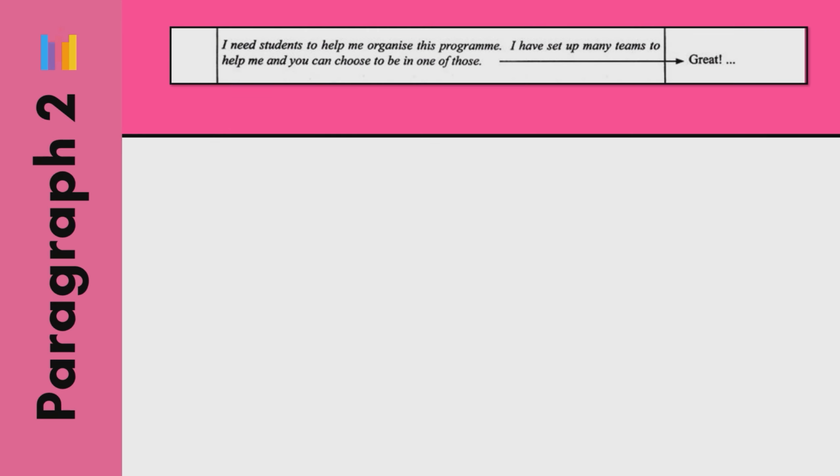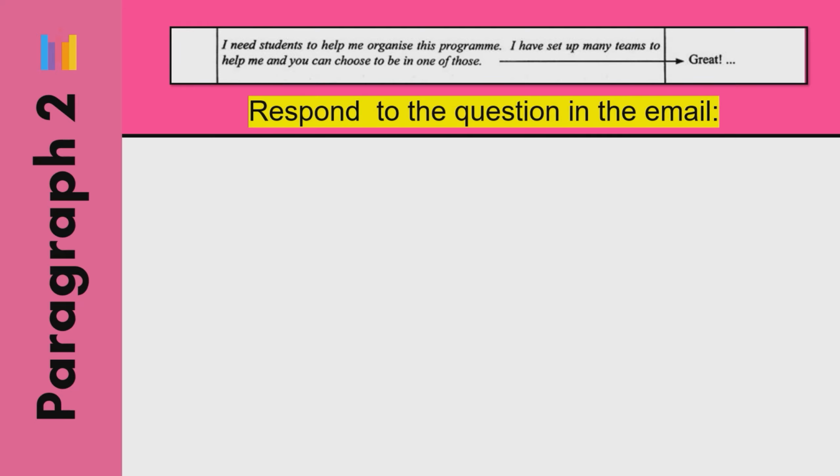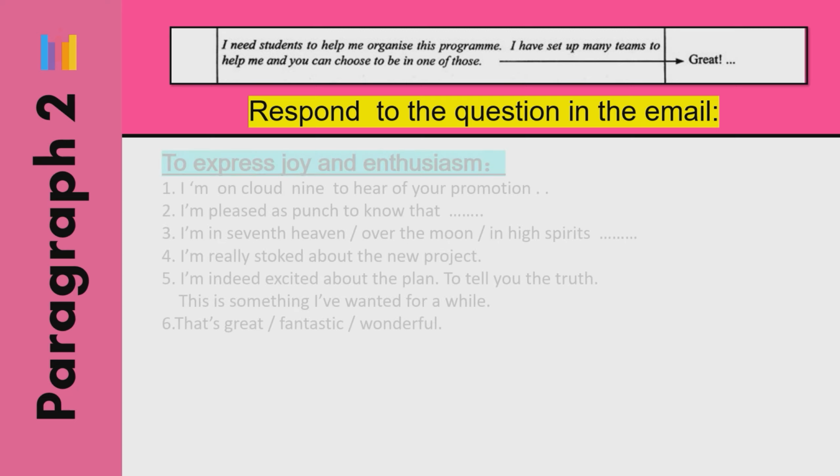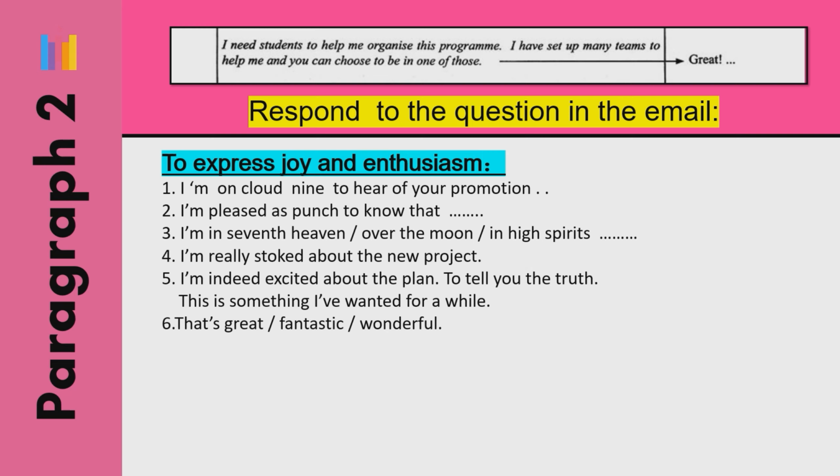In paragraph 2, you also need to use the word great. This means that in your email, you need to tell Miss Mariam you feel good to be able to help in the organization of the program, and you can choose to be in one of the teams set up by her. Here are some useful expressions that you can use to show your joy and enthusiasm. Now let me show you a sample answer.